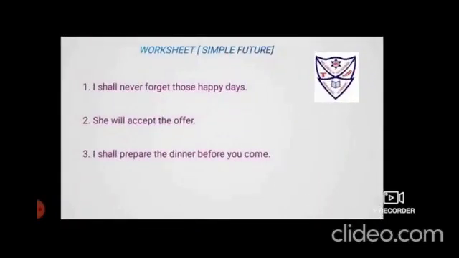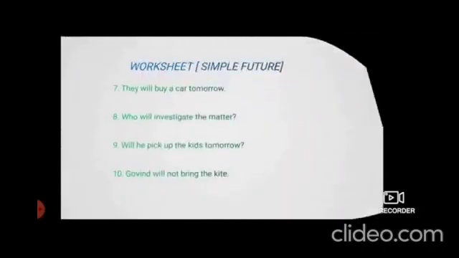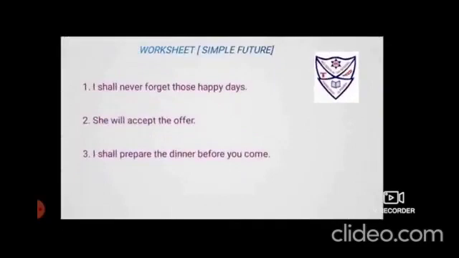This is a worksheet as we used to give it. It's a worksheet consisting of simple future sentences, a mixed exercise with affirmative, negative and interrogative, all 3 kinds. So you have to solve this in your rough notebook and not in your fair book. Solve it and if possible use the highlighters that I've told you. Circle WH, double underline the helping verb, box the subject, underline the verb and circle the object. That makes it easy for you to solve it. This you have to solve in your rough notebook.